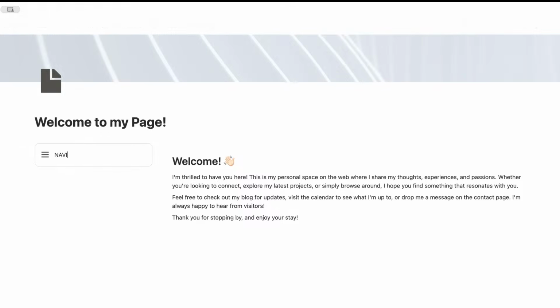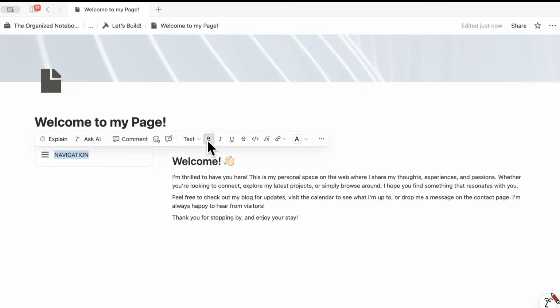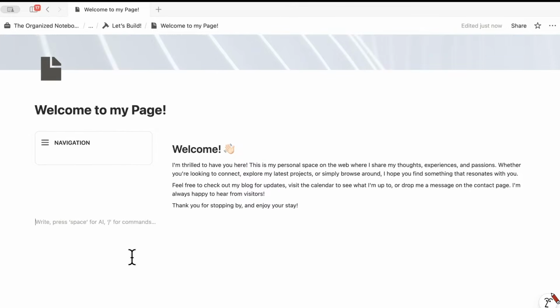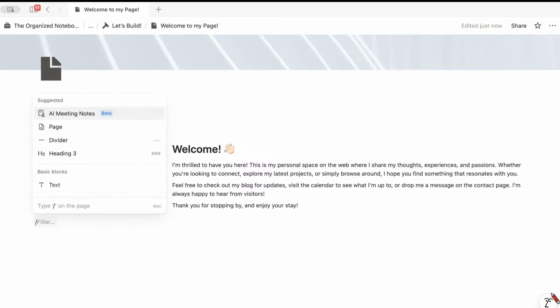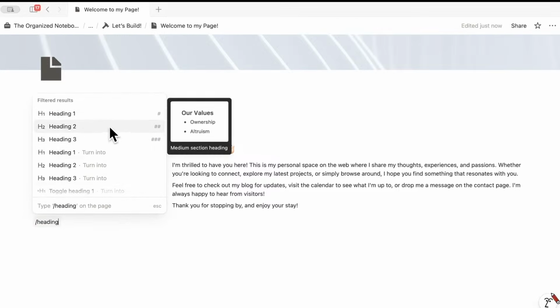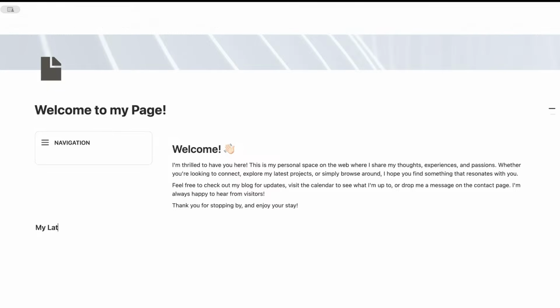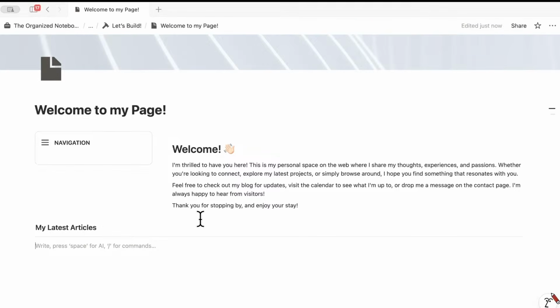So I'm going to call this one navigation. And then I'll bold this one. And inside here, we're going to start adding pages inside. So that's where all of our website pages are going to go. Underneath here, I'm going to add the blog section. So I'm going to type /heading 3, my latest articles, /divider. And in here, we're going to add a gallery view database.